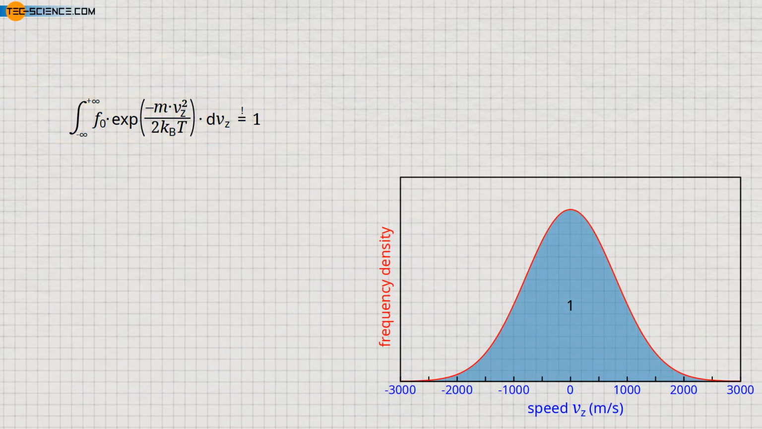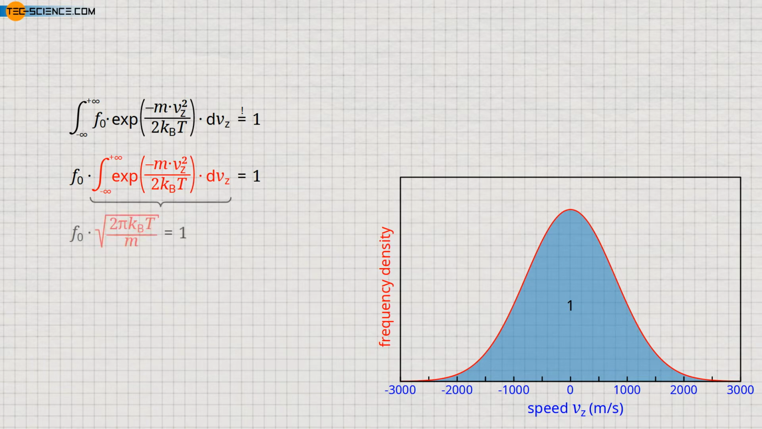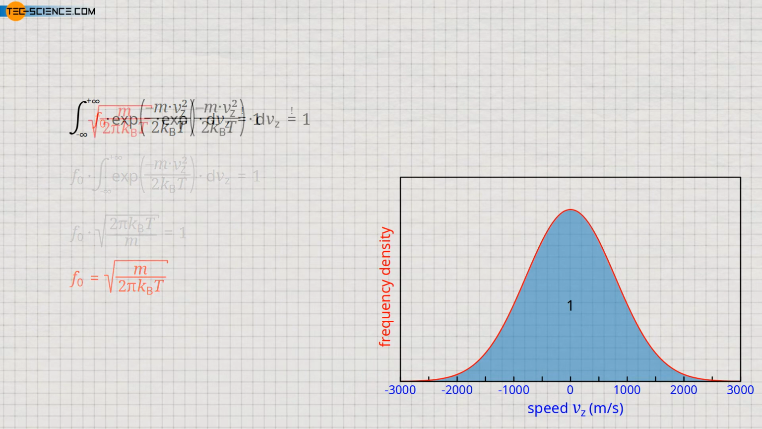Under the constraint that the integral must correspond to the value 1, we can now determine the proportionality factor f0 by solving the integral. For this, we can first write the constant factor f0 before the integral. The red-marked integral is actually not so easy to solve. However, a look into the mathematics formula collection shows the given term as the solution for this integral. In this way, we obtain the proportionality factor. We can now use this factor in our formula. The frequency function is thus completely determined and normalized to the value 1.